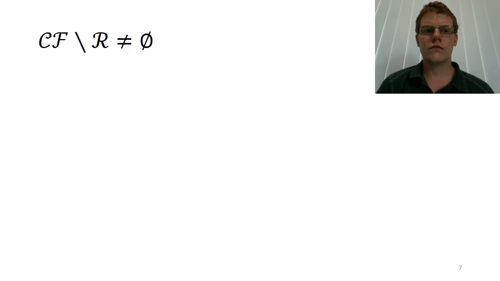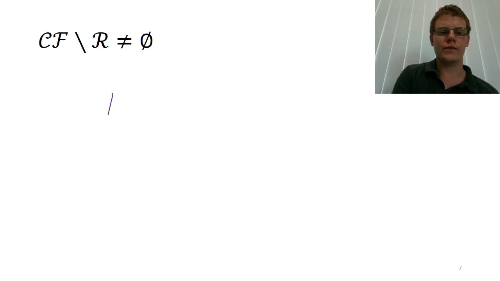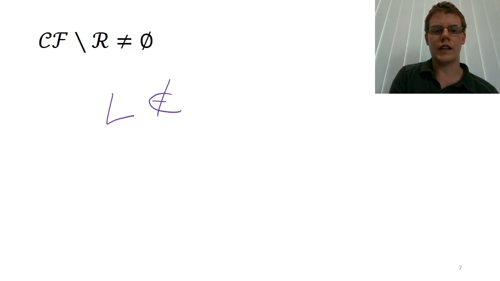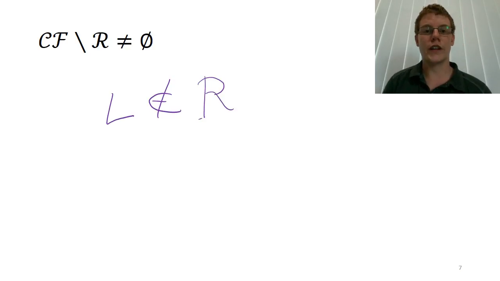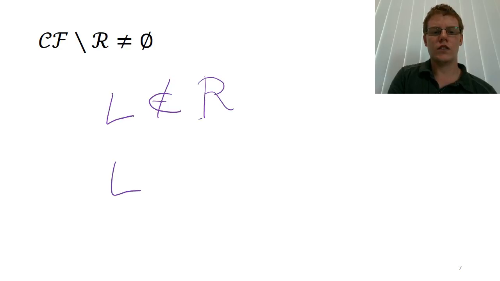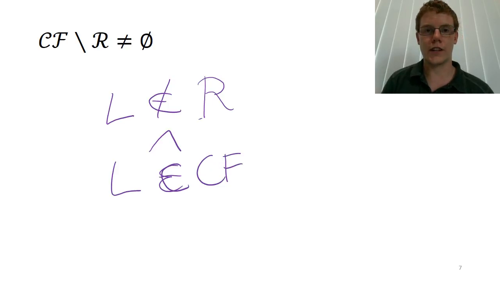The next one is not quite so simple. So we have to give an example of a language, and we have to show that it is not regular, and we have to show that it is context-free. As soon as we have come up with an example of a language which is not regular and which is context-free, then we're done. So, how do we prove the first part?